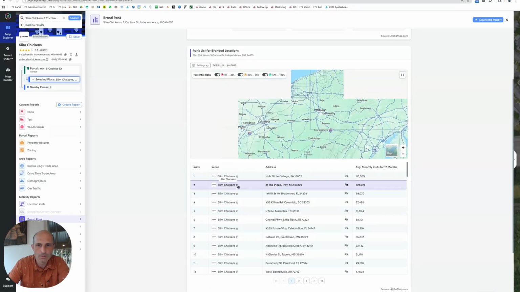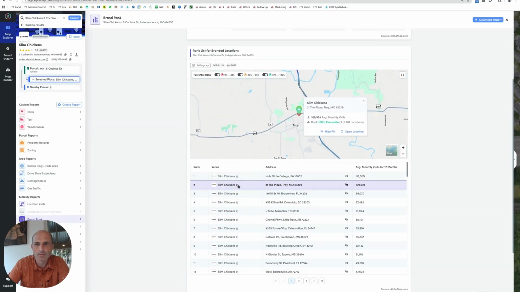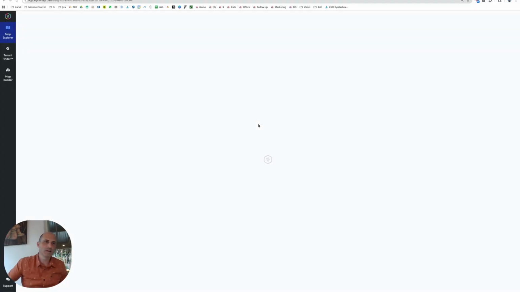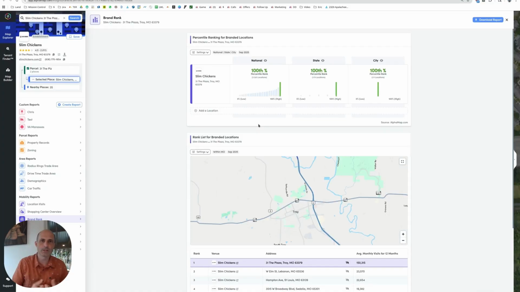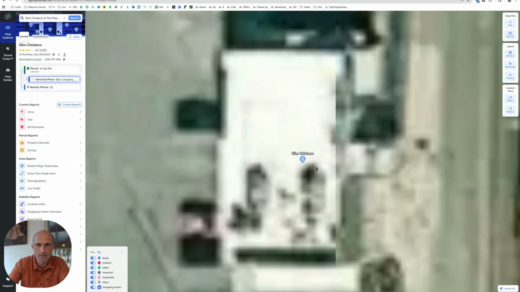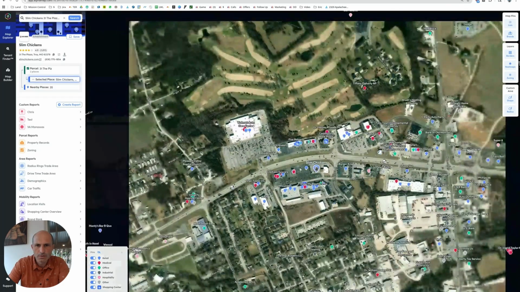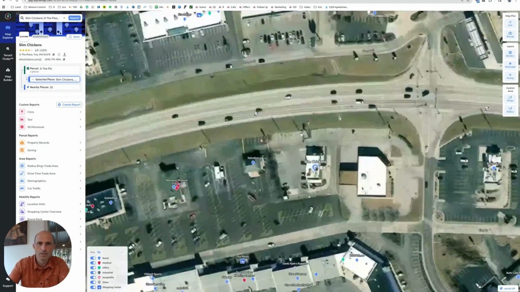So number 2 on the list, 109,000 customers a month, which is crazy. Still might be bad data. It might be inside something else that's got a lot of traffic, foot traffic coming and going, people carrying cell phones, and the counters are going nuts, and it's not real data. Let's take a look at it though. This looks like a standalone location. They're doing a pile of business here. Okay, so let's study this thing.